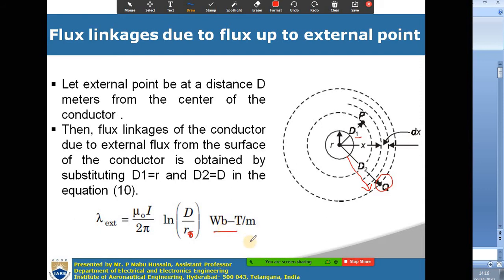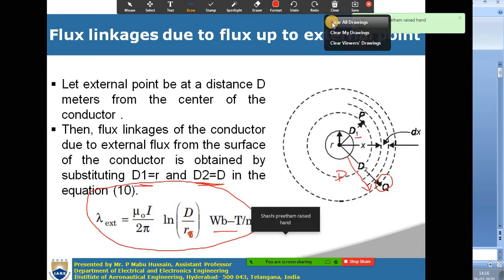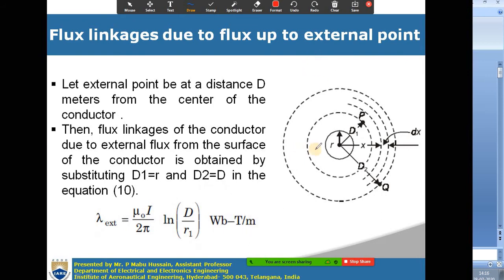Flux linkages are measured in Weber turns, and as you are considering 1 meter of length, the units will be Weber turns per meter. So this is the external flux linkage up to an external point Q. Let us assume this point Q is at a distance d meters from the center of the conductor. Then d2 in the previous case will become equal to d, and d1 will become equal to r. So d2 by d1 becomes capital D by small r.